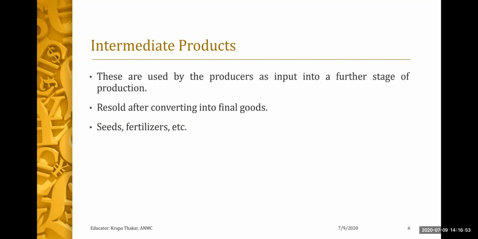Like, let's say for example that there is a firm ABC which is producing yarn, and there is a firm XYZ which is producing garments. Now, this yarn is a semi-finished product or an intermediate good for the final producer who is going to produce the garments, because he is going to use that yarn as an intermediate product. So these are the products which are used by producers for a further production process.